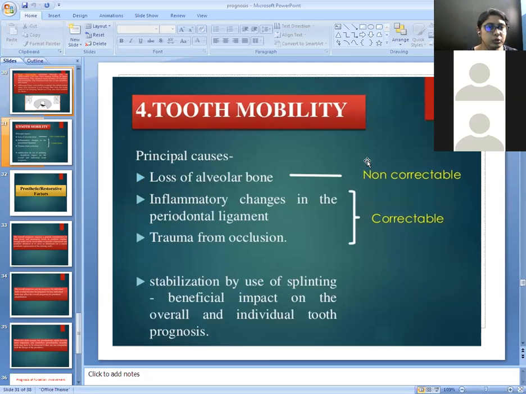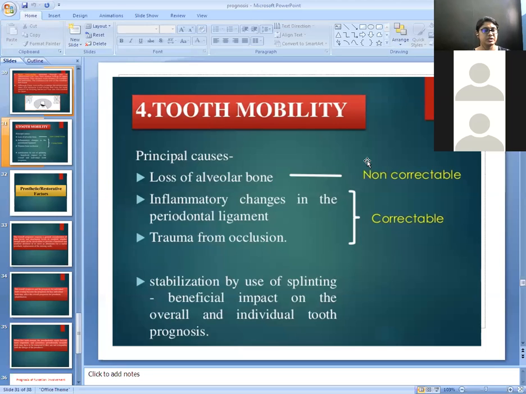Next factor is tooth mobility. Basically, there are local factors and systemic factors which cause tooth mobility. So what are the principal causes of tooth mobility? The first one is loss of alveolar bone. The second one is inflammation of the periodontal ligament, and the third one is trauma from occlusion.